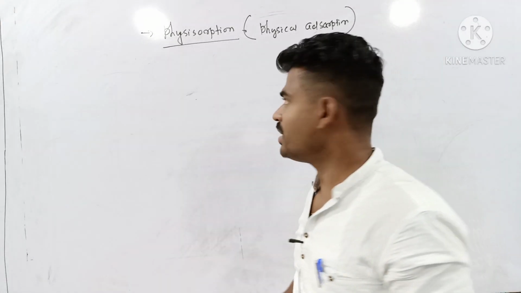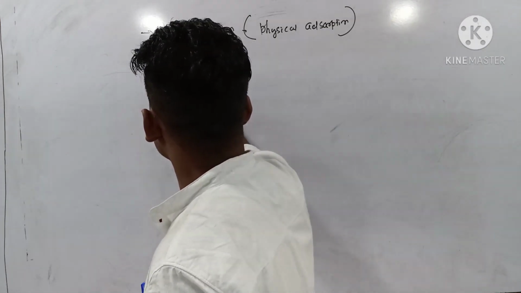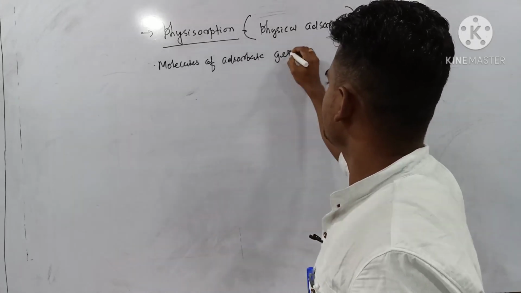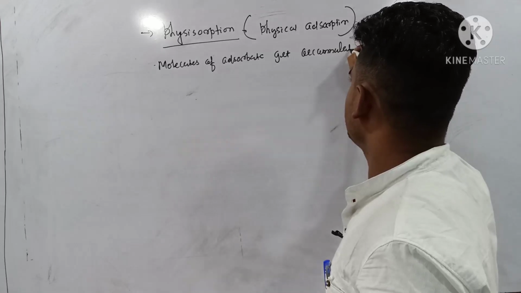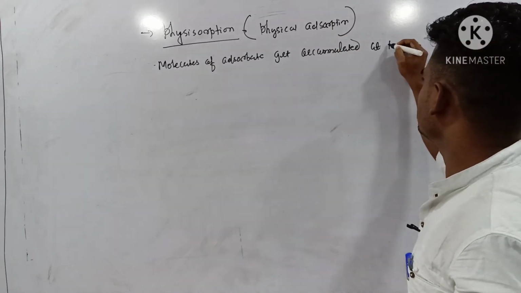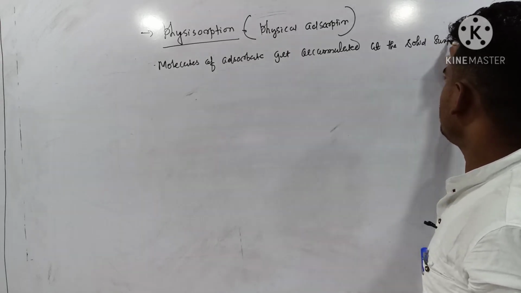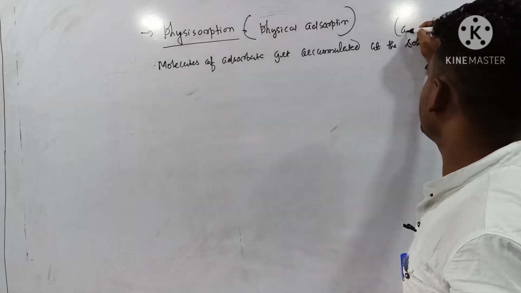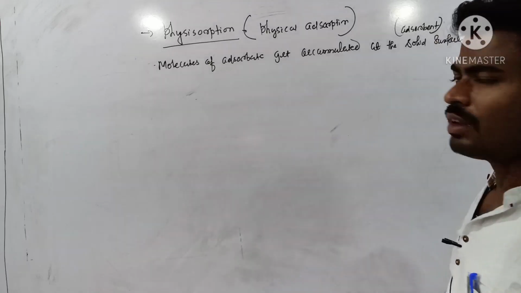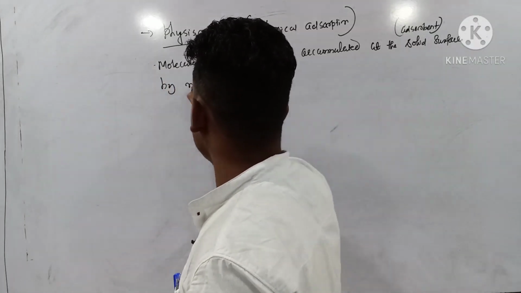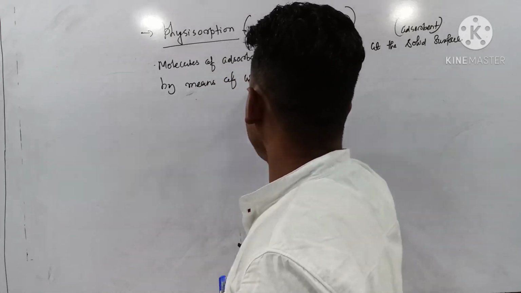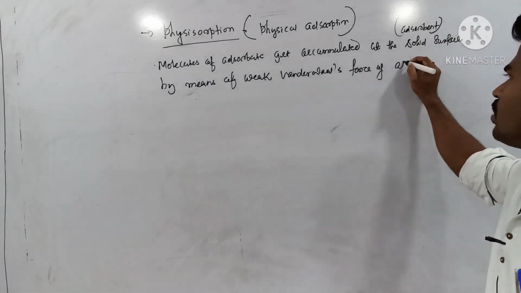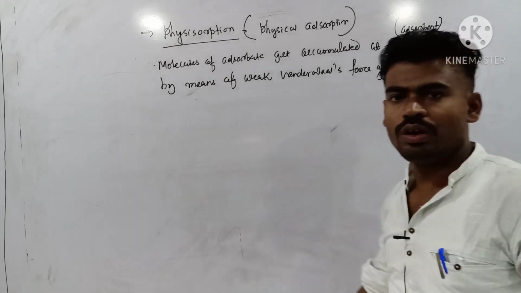Physical adsorption. That means molecules of adsorbate get accumulated at the solid or liquid surface, or you can say better, at the adsorbent surface, by means of weak van der Waals force of attraction. Only weak van der Waals force of attraction is there.